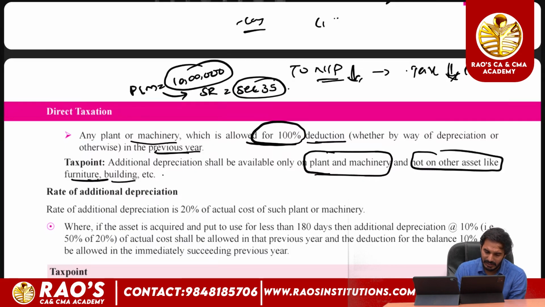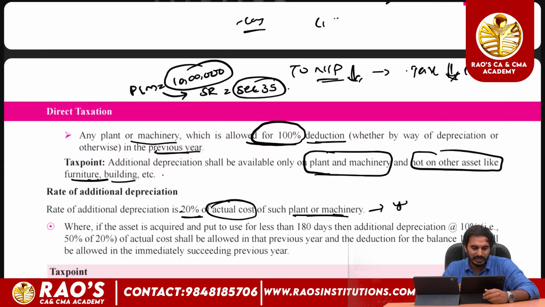The rate of additional depreciation is 20% of the actual cost of plant and machinery. Whatever the cost of plant and machinery, we can claim 20% as additional depreciation, and it can be claimed only in the year of acquisition, not in the subsequent years. The additional depreciation can be claimed only in the year in which the new plant and machinery is acquired, and we cannot claim it in the subsequent year.